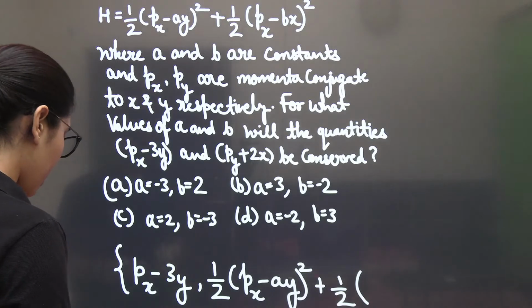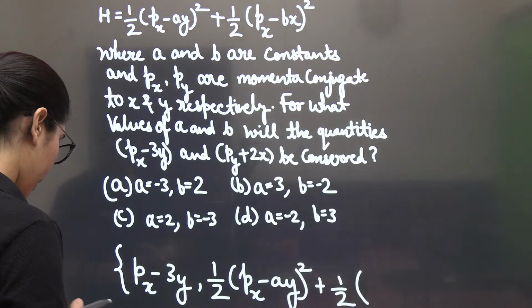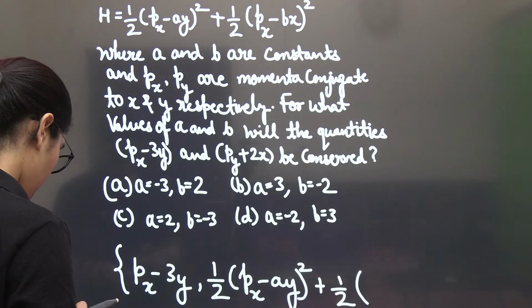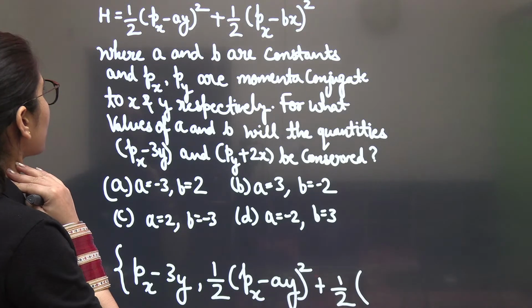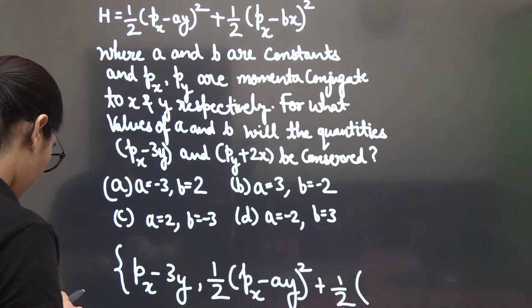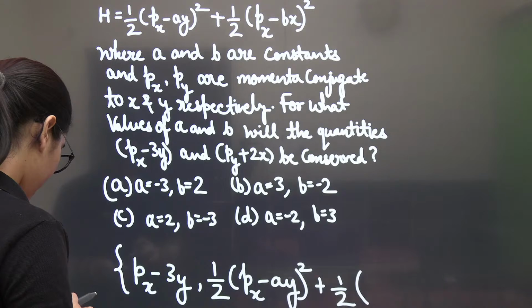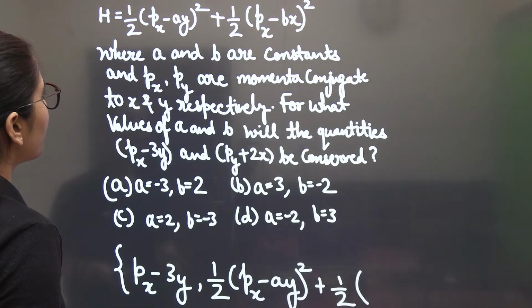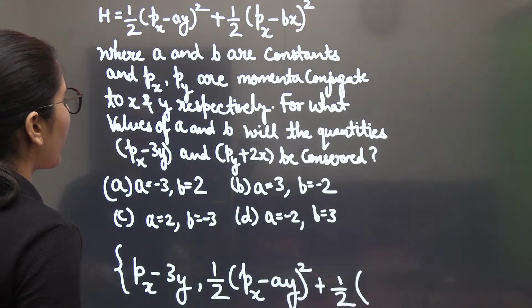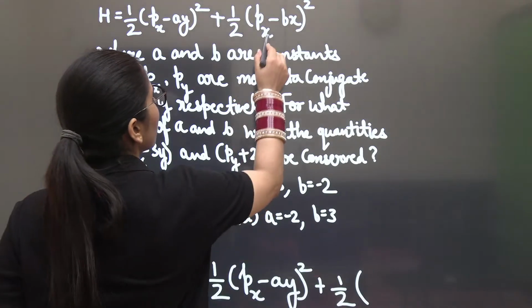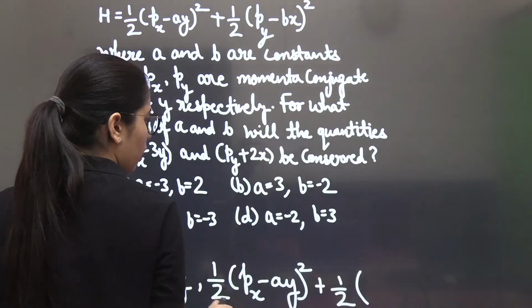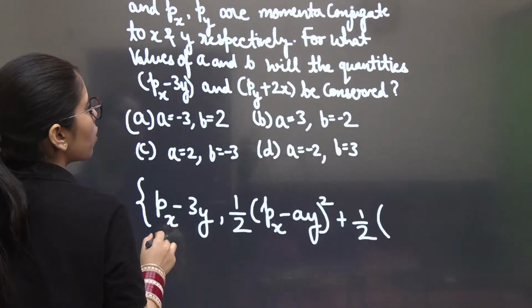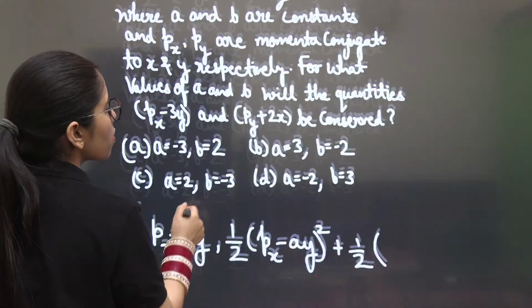So it should be px minus ay, and it should be py minus bx. Already px is there, so this should be py. Now it's correct. Otherwise, it was not giving us the same form.